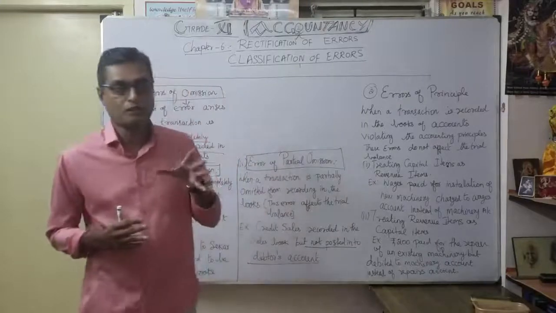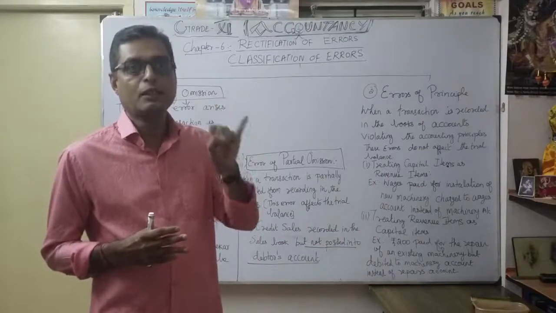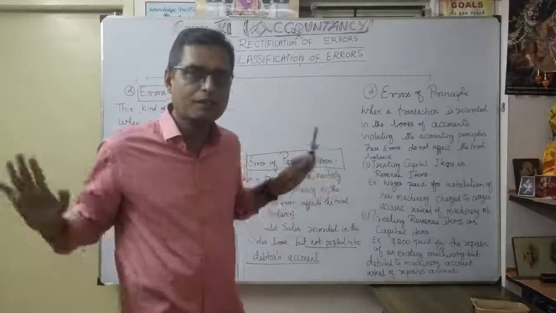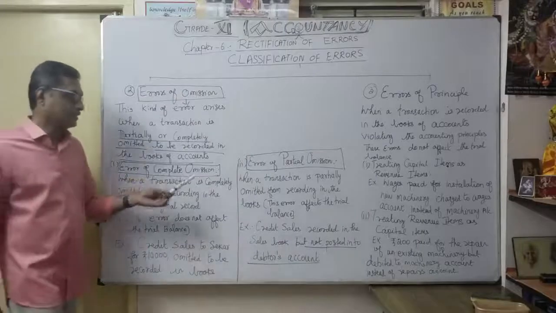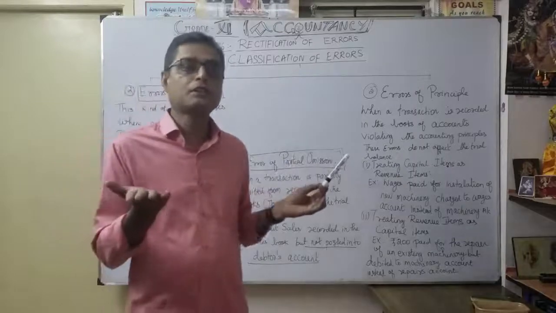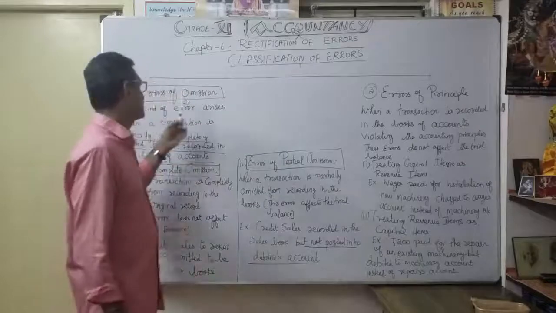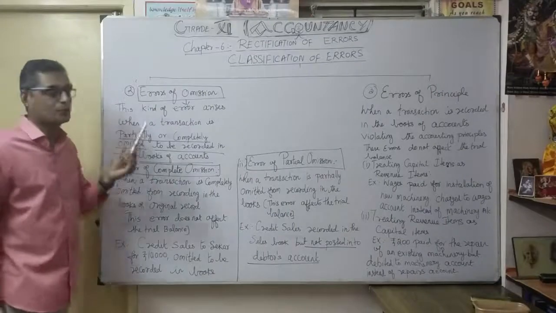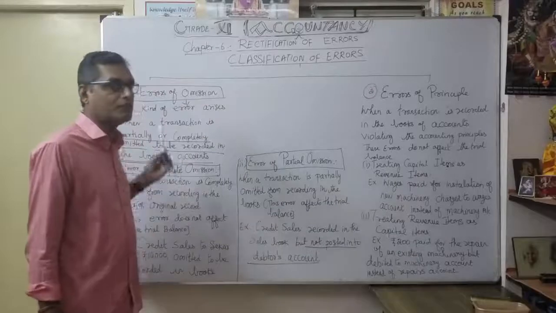So in errors of omission there are two classifications. One is error of complete omission, where we forget to enter both debit and credit totally. Second is error of partial omission, where maybe we forget to record the debit part or the credit part. That's our second discussion of rectification of errors, under errors of omission. In the previous video we discussed errors of commission, and now we understand errors of omission in detail.